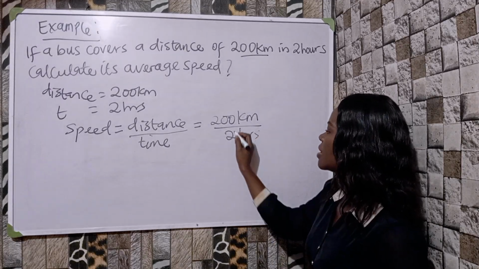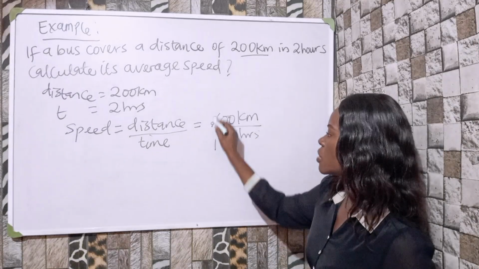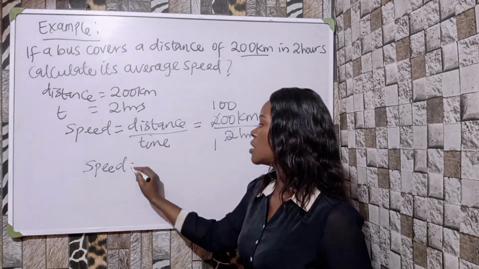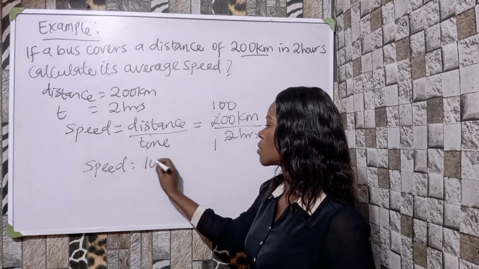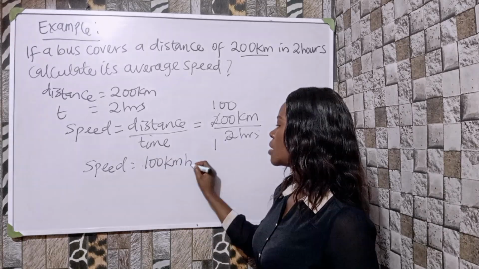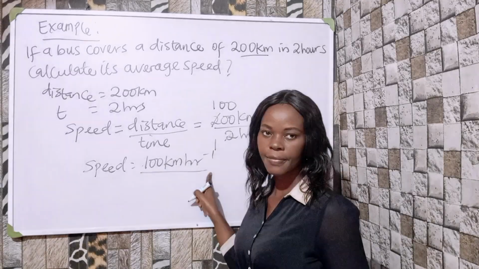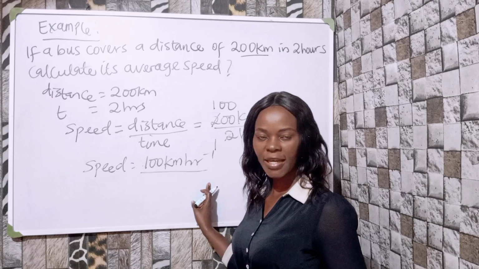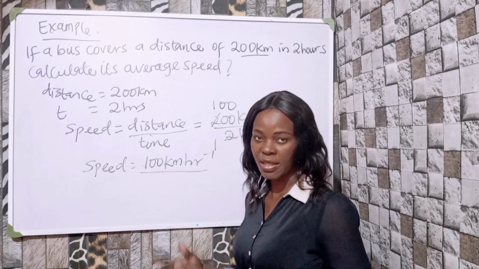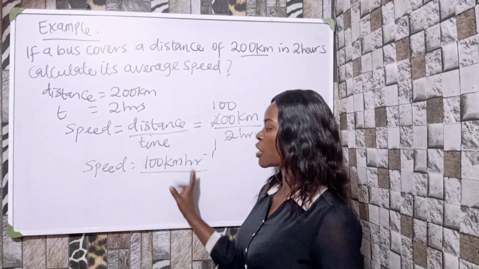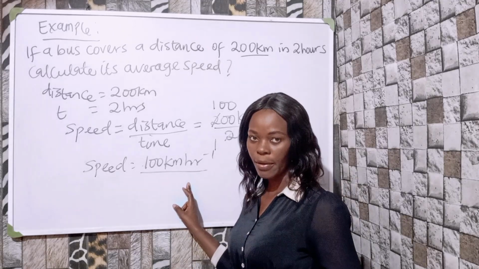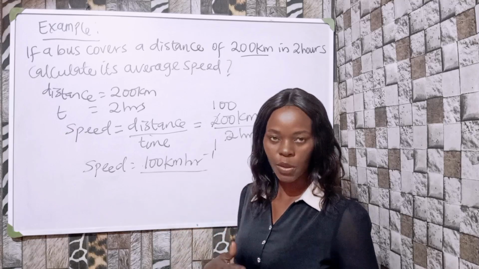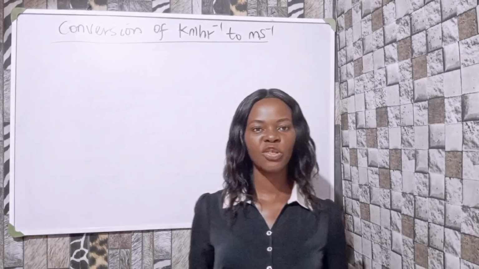Okay, so let's divide. 2 into 2, 1, 2 into this, 1, so I have 0 0, right? The speed is equal to 100 kilometers per hour. Okay, so I've gotten the speed of the bus to be 100 kilometers per hour, but then the unit of speed is meant to be meters per second, but we got this one in kilometers per hour. So I'm going to teach you how to convert from kilometers per hour to meters per second. Okay, let's see how we can do this.